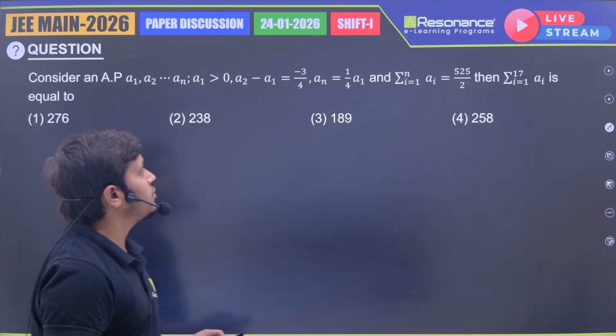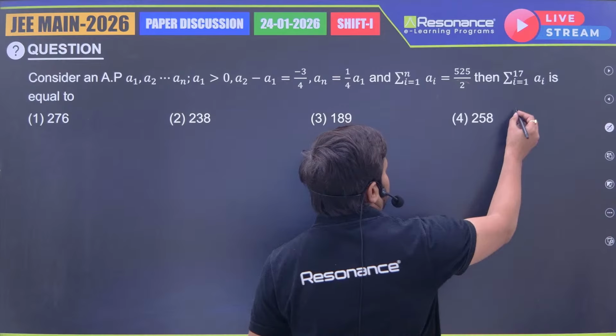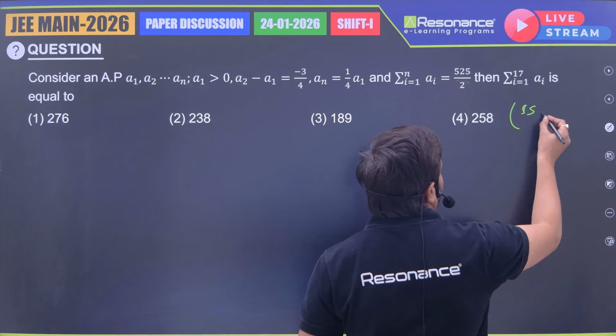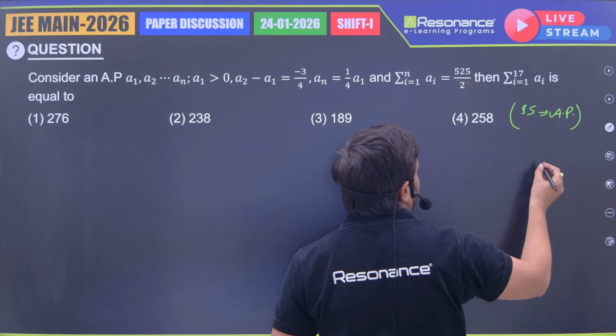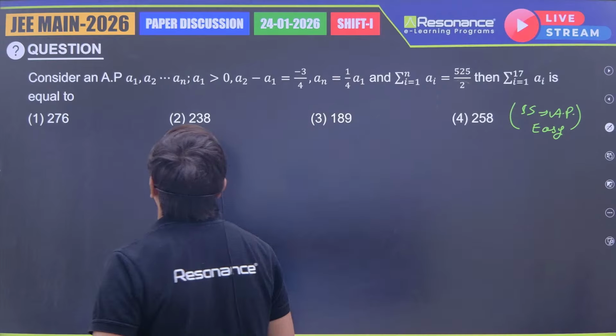So this is a question from the sequence AP. Did they use AP only? Yes, they use AP only. So the chapter is sequence and series, and the topic is AP. Is this easy or what? It is easy only, but when you proceed it might take time.